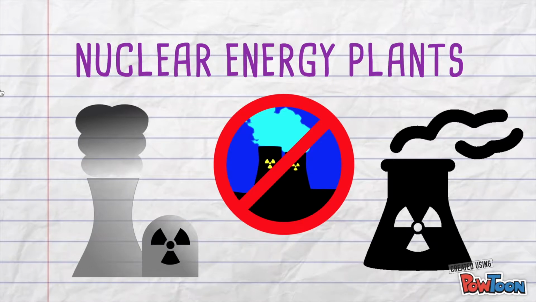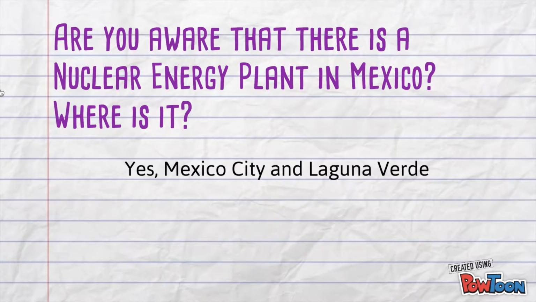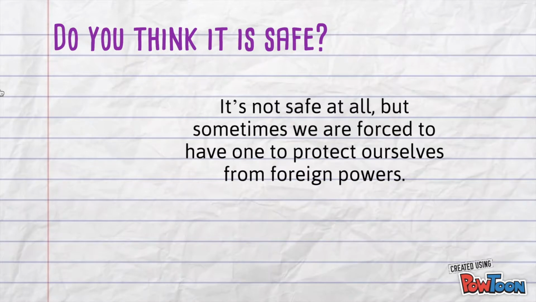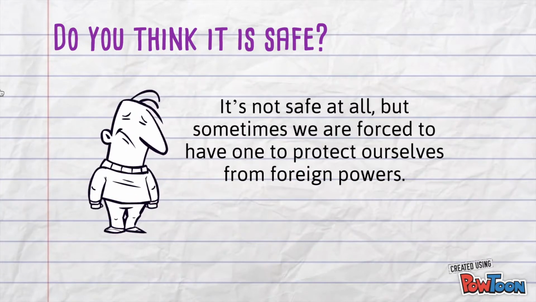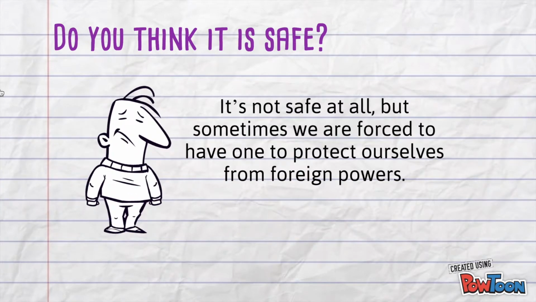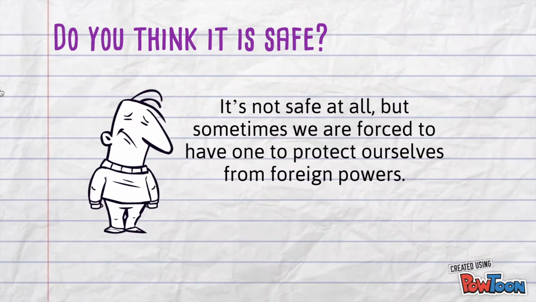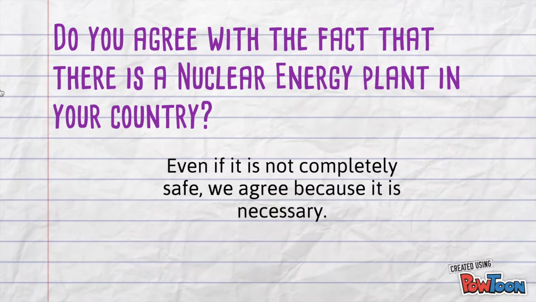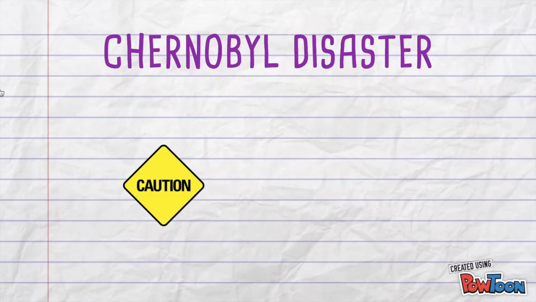Nuclear energy plants. Are you aware that there is a nuclear energy plant in Mexico? There are two, one located in Mexico City and one in Laguna Verde. We think it's not safe at all, but sometimes we are forced to have one to protect ourselves from foreign powers. Do you agree with the fact that there is a nuclear plant in your country? Even if it's not completely safe, we agree because it is necessary.